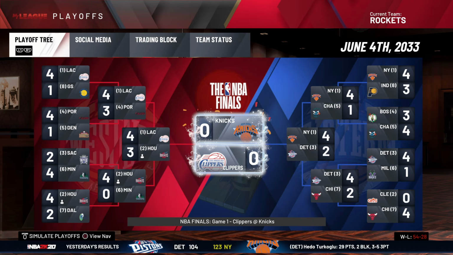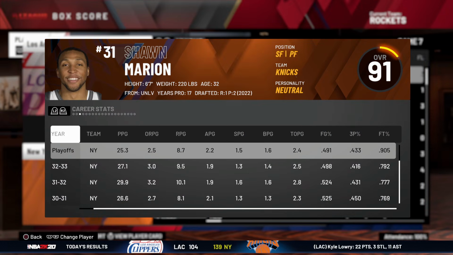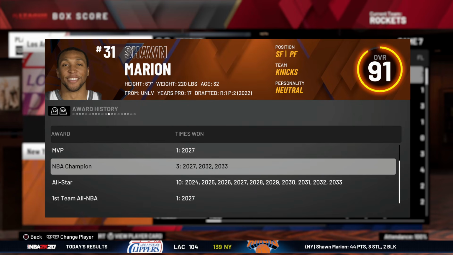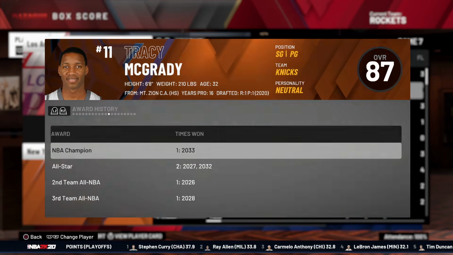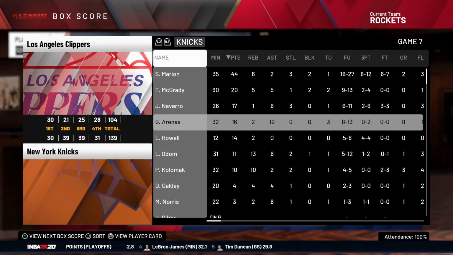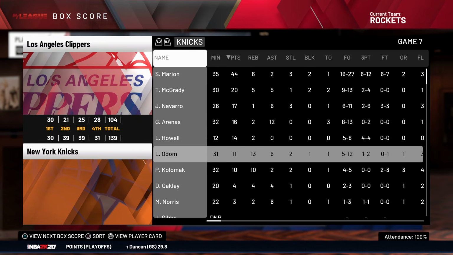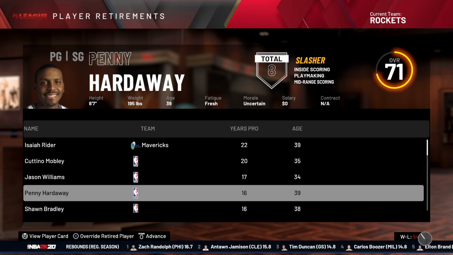And now once again, the Knicks versus the Clippers in the finals, and the Knicks win another ring. For God's sake. This is now Shawn Marion's 3rd championship back-to-back. While Tracy McGrady, how did he do in his new role? Did kind of swell. And Gilbert Arenas the MVP, of course, along with Lamar Odom, who's probably a great 6th man over there or something like that. Yep, they're doing something. We just got to make it back to the finals against them.